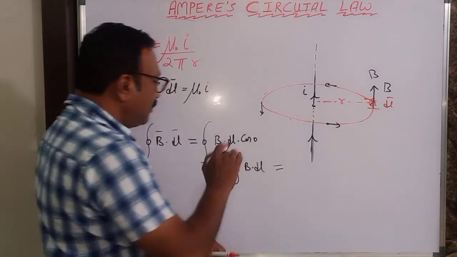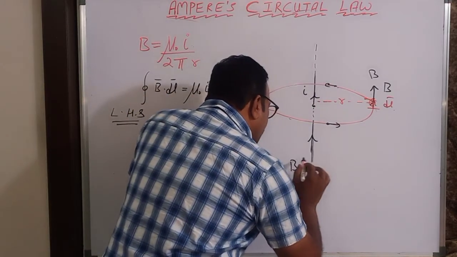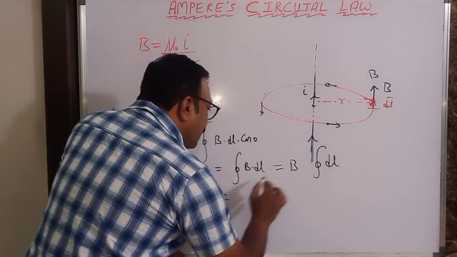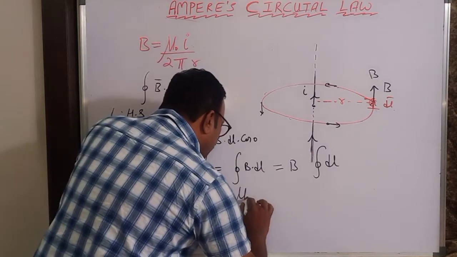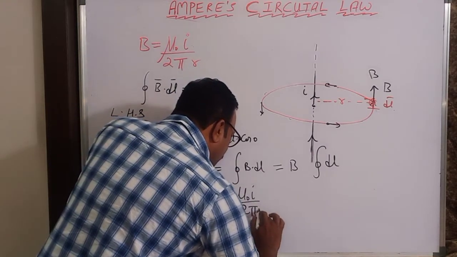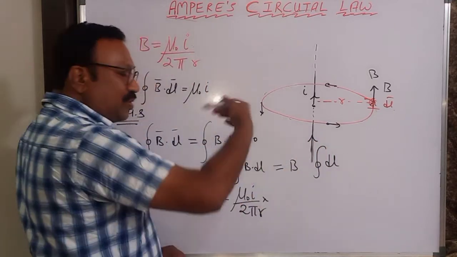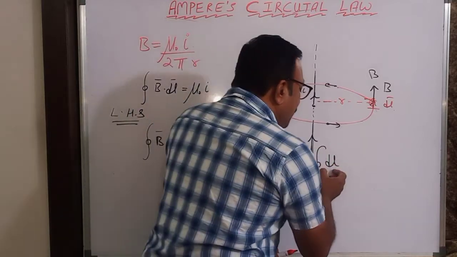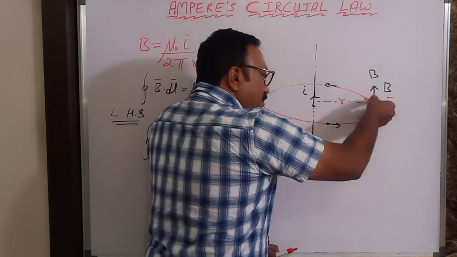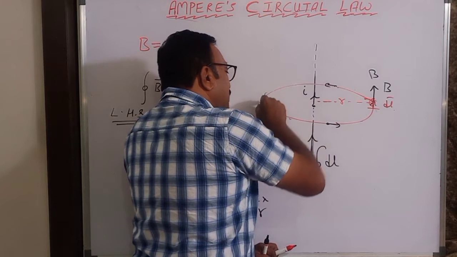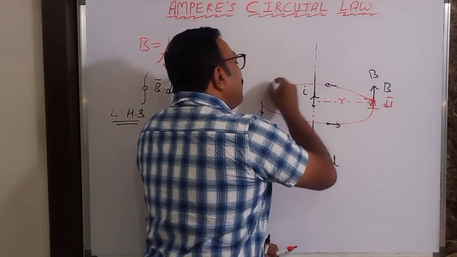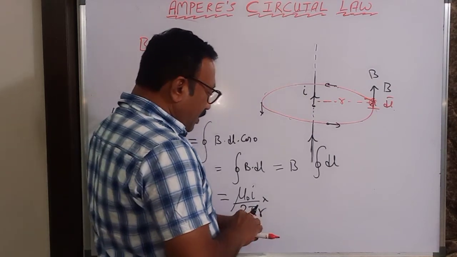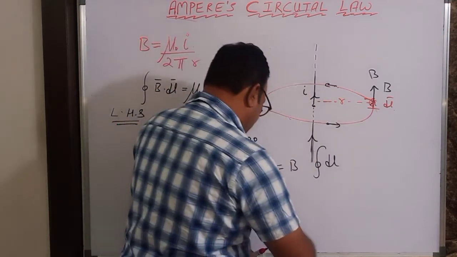So this is B times the integral of dl, which is mu naught I by 2 pi r into the closed integral of dl over the curve. What is this integral dl? Integration means summing up: dl plus dl plus dl plus dl. Summing up all the dl's, I get the circumference of the curve that you have taken. So that is nothing but 2 pi r, no? Yes.